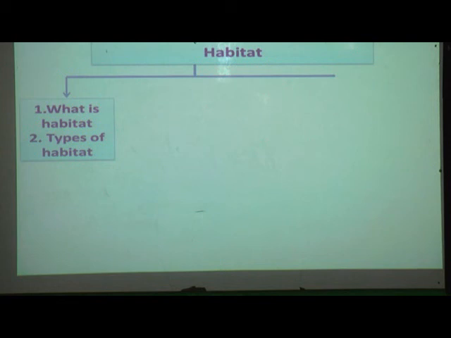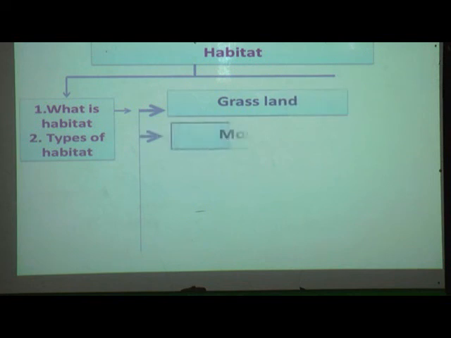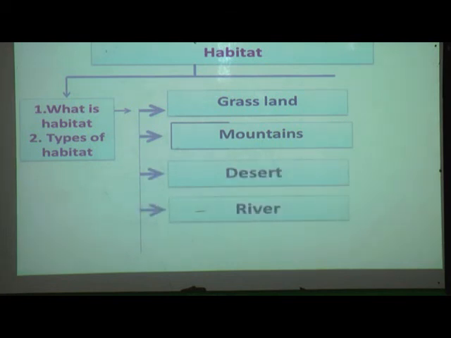We will see the types of habitat, which means the places around the earth or in the earth: grassland, mountains, desert, river and ocean. These are some habitats which we find on earth.